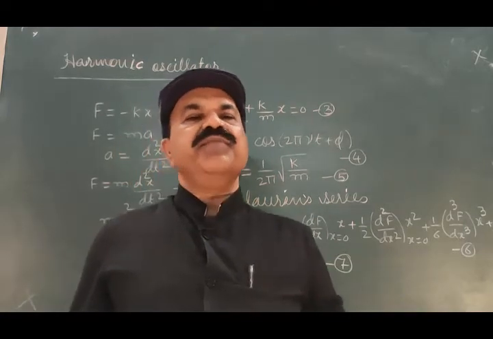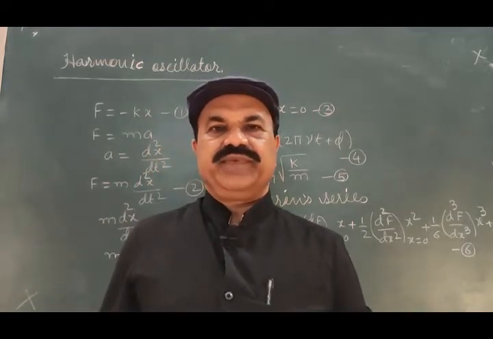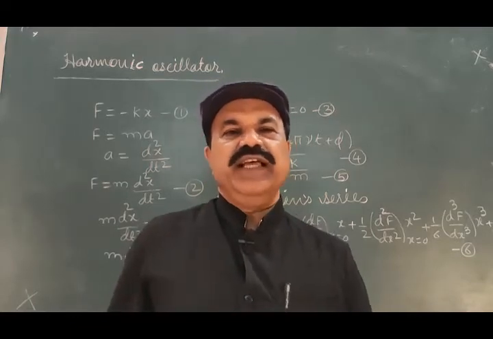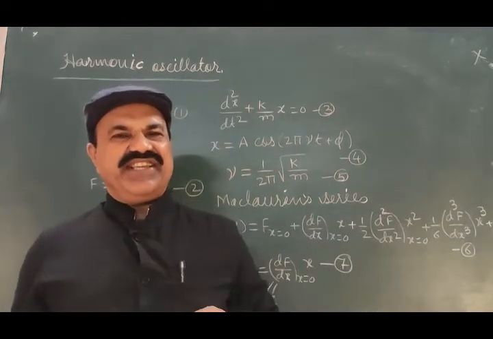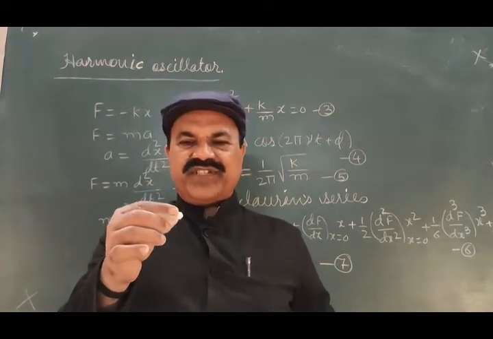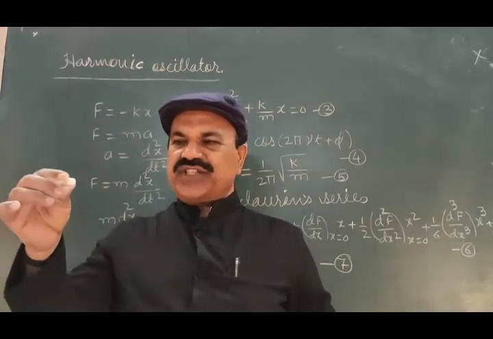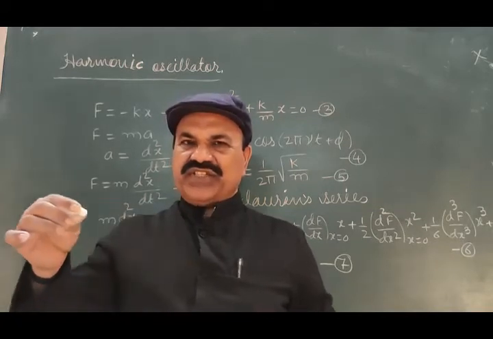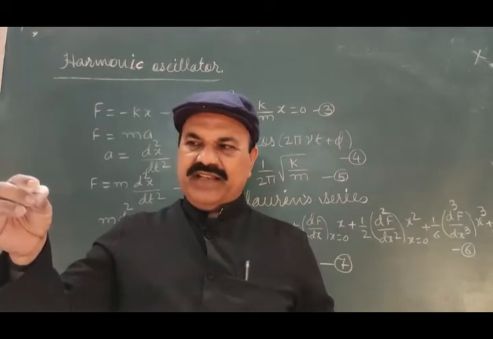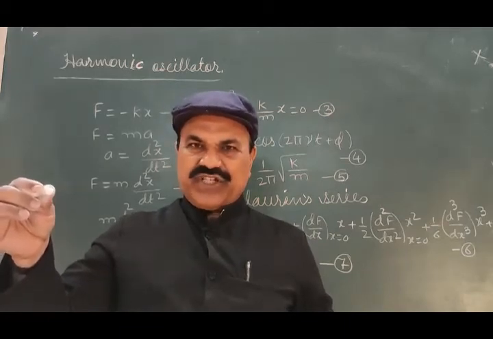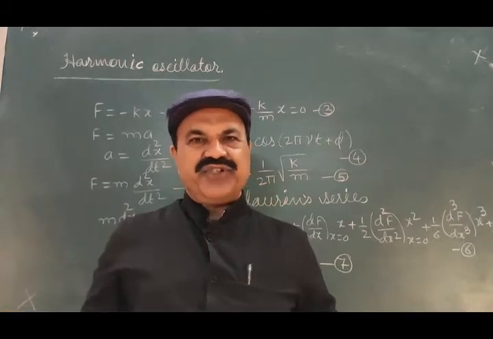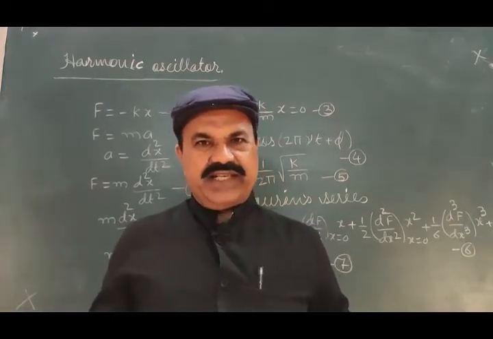One more function is important to maintain the simple harmonic motion: the potential energy. When the bob is taken from mean position to extreme, work is done. When it is left at the extreme position, it starts oscillating.